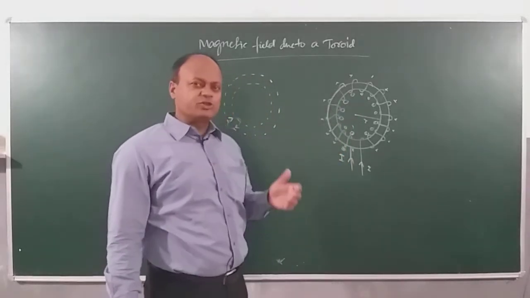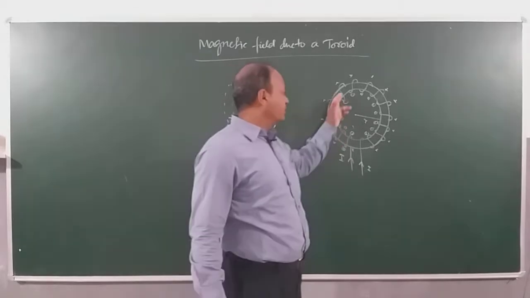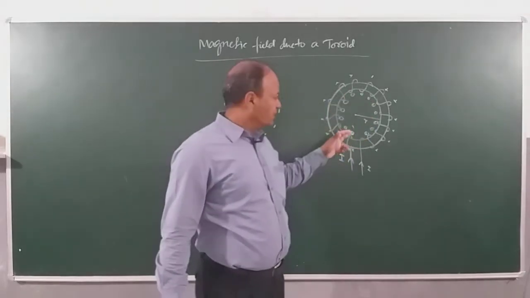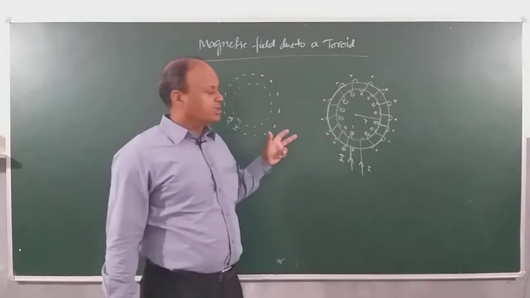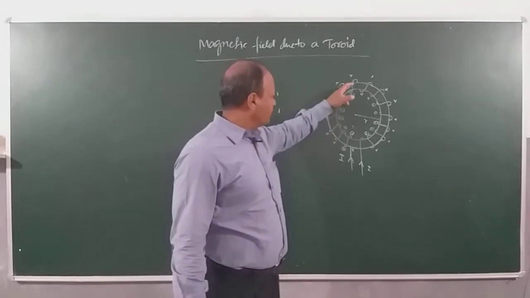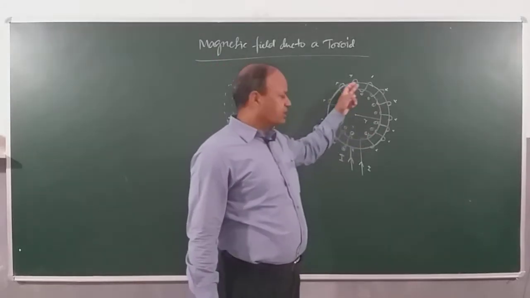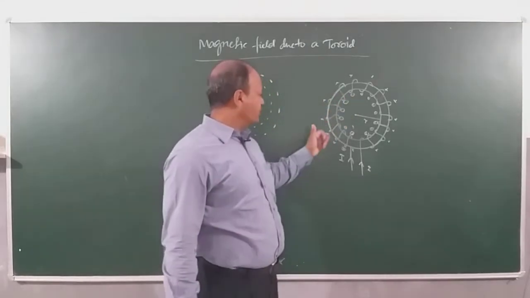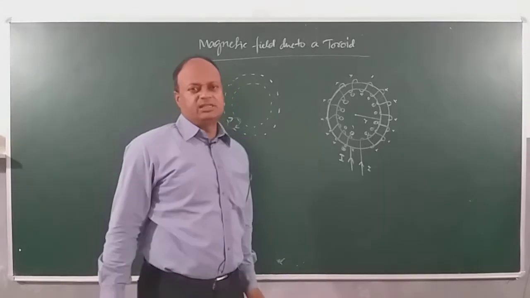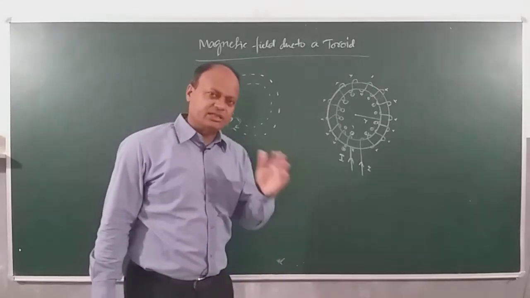In either of the situations, you can see on one side we got only crosses, and the other side we got all dots, right? So if I draw an imaginary loop here, then inside all currents are coming out and outside all currents are going inside. This is to be kept in mind, the currents are in the same direction.